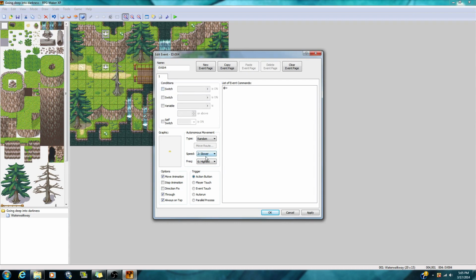So the speed is slower than the birds. Always on top, which for me, I'm going to go ahead and keep it always on top, so when that guy is flying around, I can make him go underneath the tree and go around and stuff. I just want it where when the player goes up to the butterfly, it's not going to get stomped on, like the butterfly effect, like that one movie. You don't want the butterfly to get stepped on, you want him to continue moving around. So I'm always going to click through because I don't want any collisions with this guy. Always on top. I'm going to click apply.